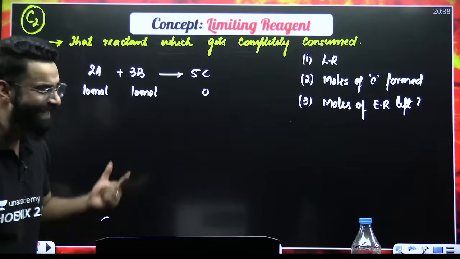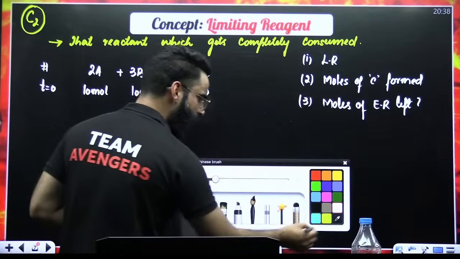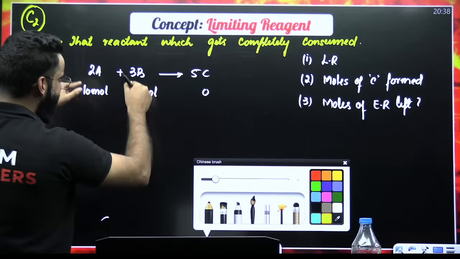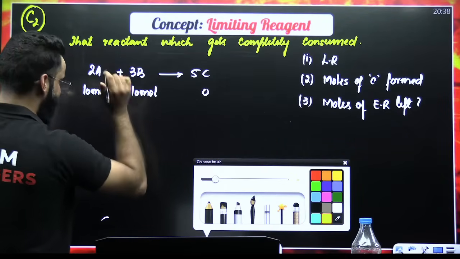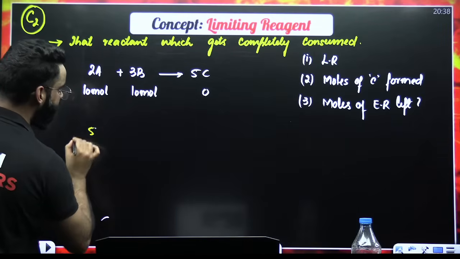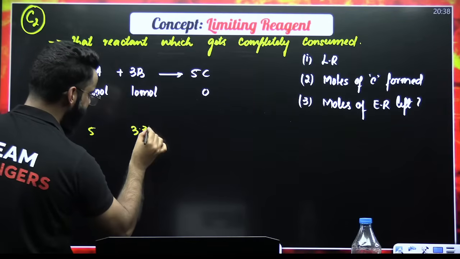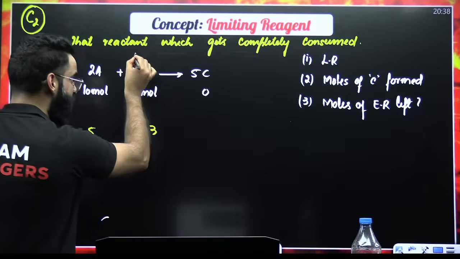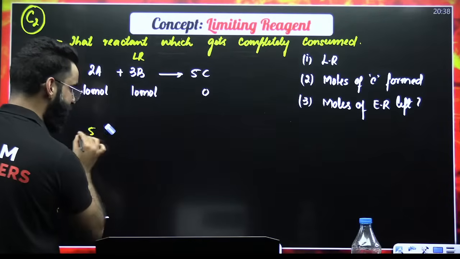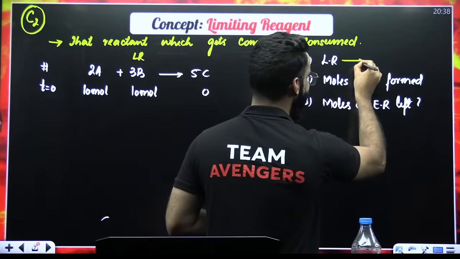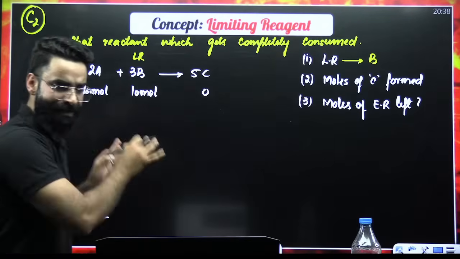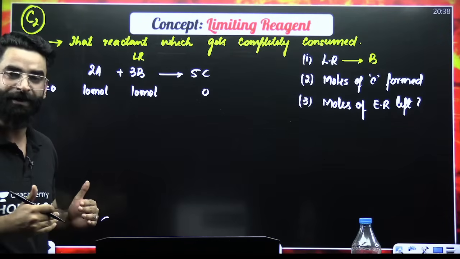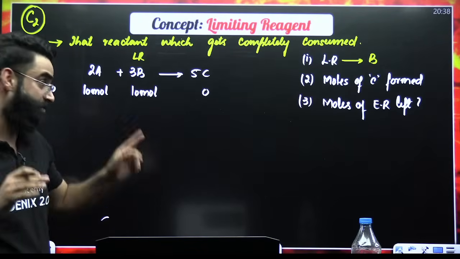Now, how do we deal with such questions? My dear students, how do we first identify the limiting reagent? Simple method: given moles divided by stoichiometric coefficient. See, 10 divided by 2 is 5. 10 divided by 3 is 3.33. Which one is the lesser value? 3.33. The reactant which gets the lesser value is always your limiting reagent. So B is my limiting reagent. Given moles divided by the respective stoichiometric coefficient gives me the limiting reagent.